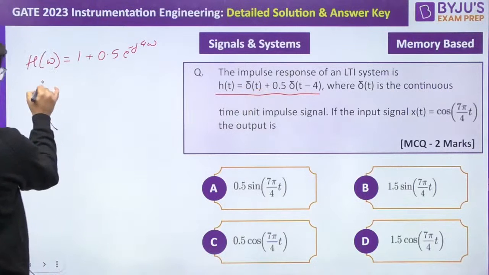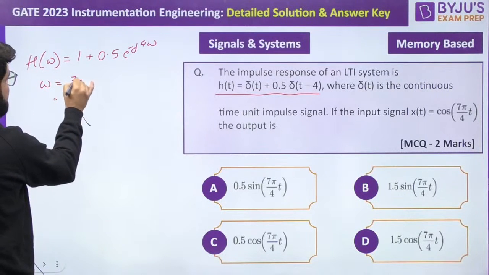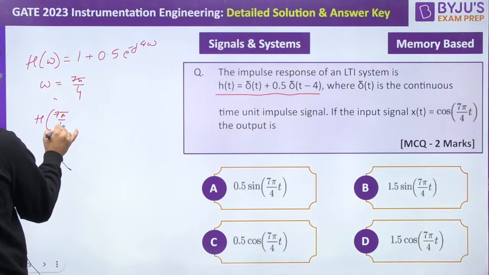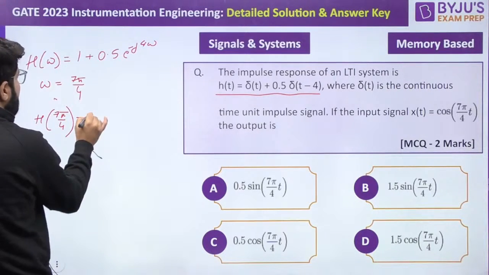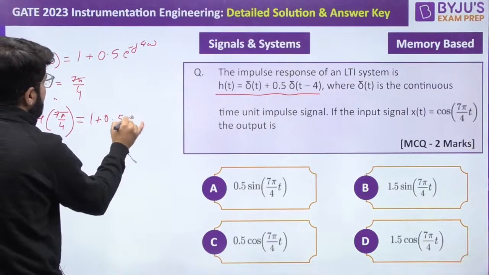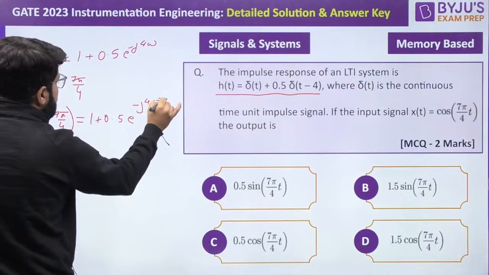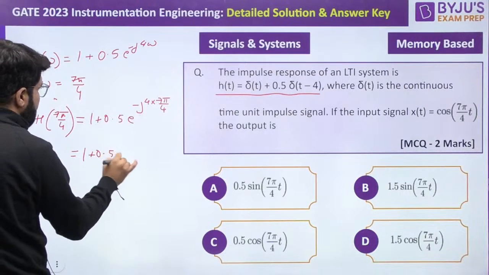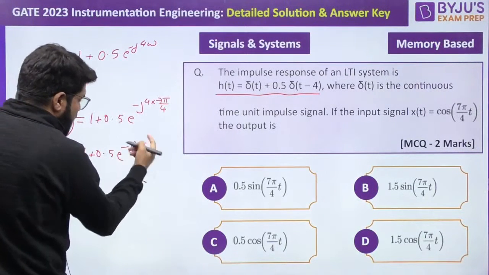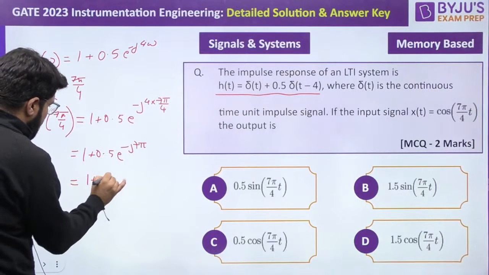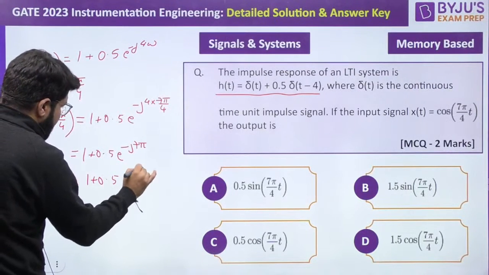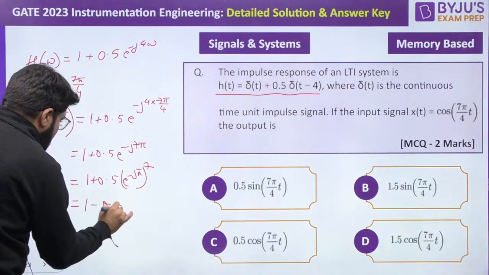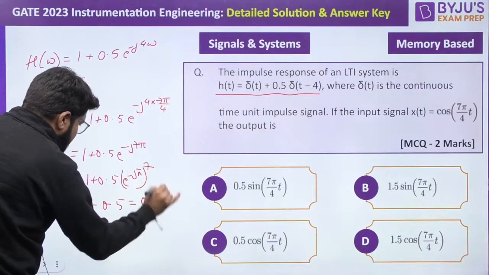Now the input frequency is 7 pi by 4. So what is the value of H(7 pi by 4)? 1 plus 0.5 e power minus j4 into 7 pi by 4. 4 and 4 cancel. 1 plus 0.5 e power minus j7 pi. Okay, so it is like 1 plus 0.5 e power minus j pi, which is minus 1, and minus 1 to an odd power is minus 1. So 1 minus 0.5, that is 0.5.